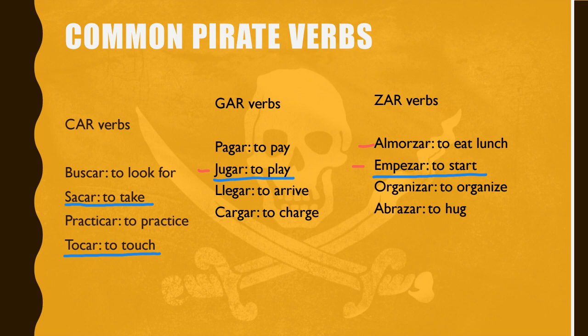And the answer is actually no. I will explain more why they are not stem changers in the preterite tense when we actually learn about preterite tense stem changers, because preterite tense stem changers behave just a little bit differently than present tense stem changers do. So you won't change the U to a UE, or the O to a UE, or the E to an IE on any of these three verbs.